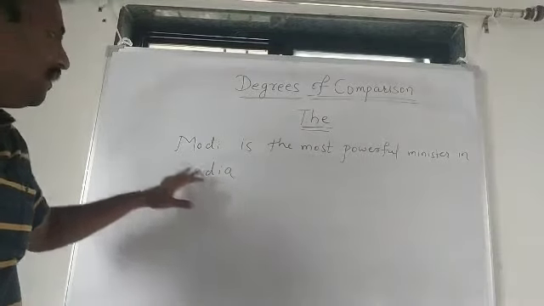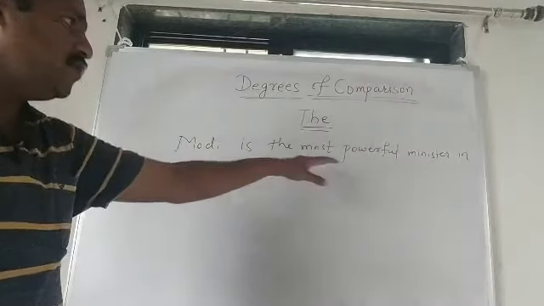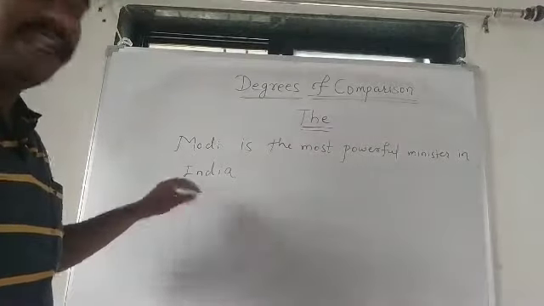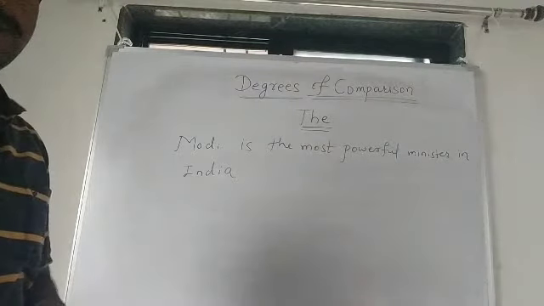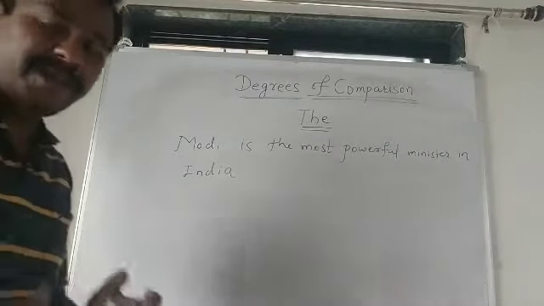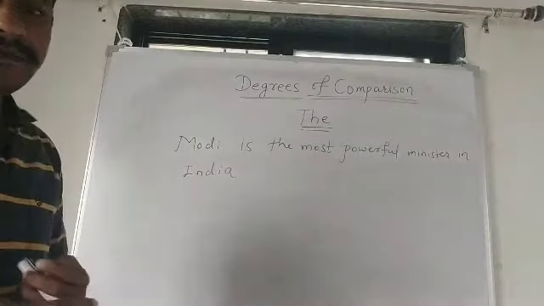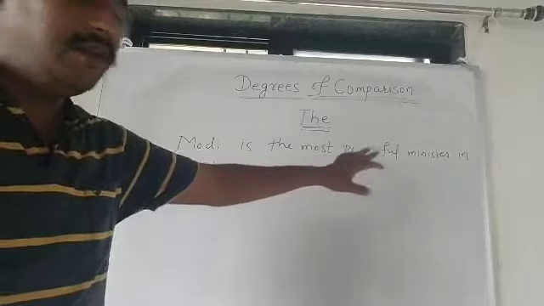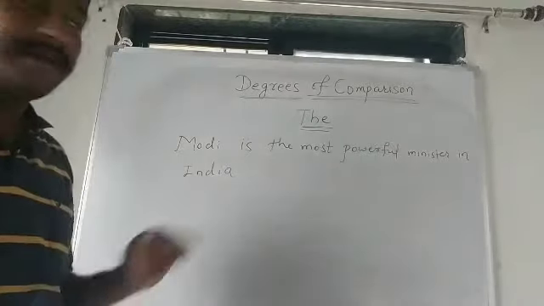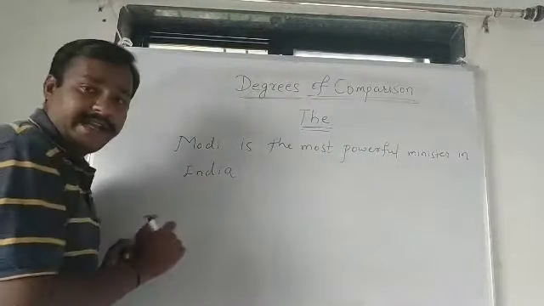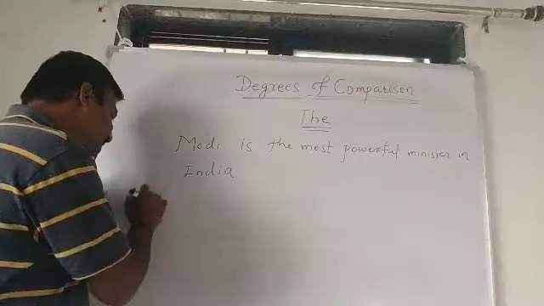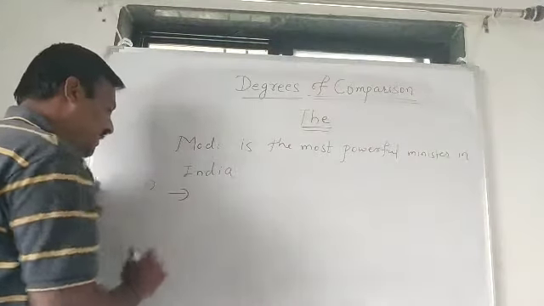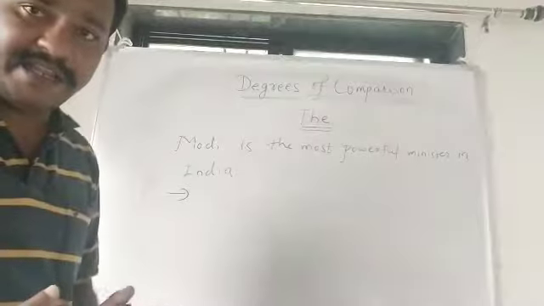I have given this example. Modi is the most powerful minister in India. Read that example very carefully, friends. Modi is the most powerful minister in India. Now this superlative degree sentence should be converted into positive degree as well as comparative degree.